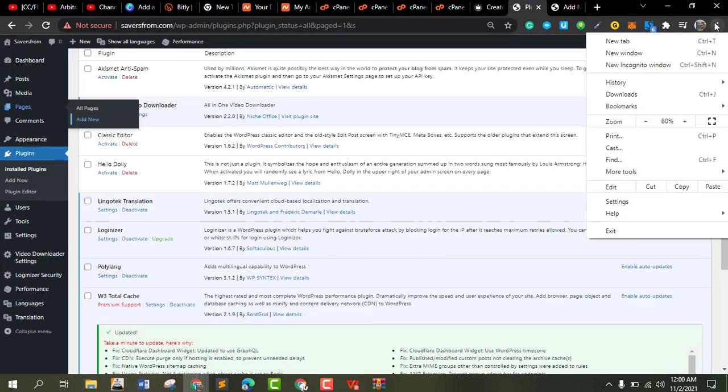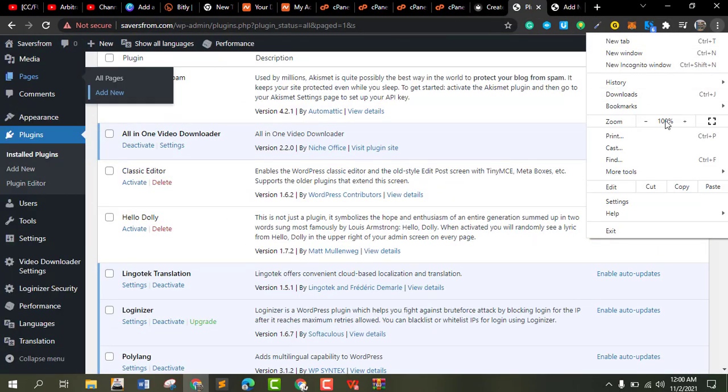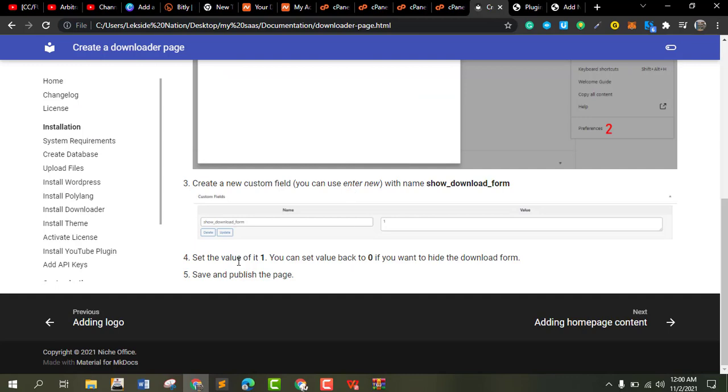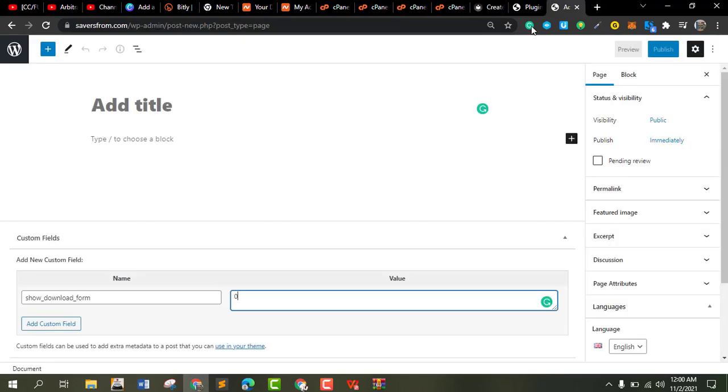So it's telling me to set the value to 1. You can set the value to 0 if you want to hide the download form. Okay, set value to 1. So publish.